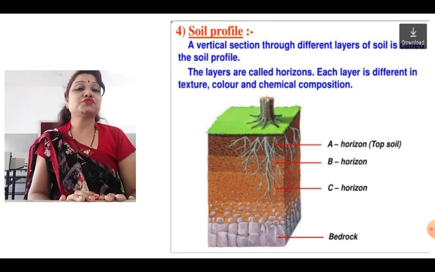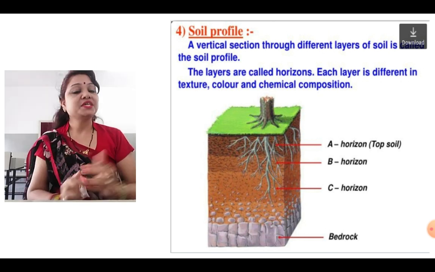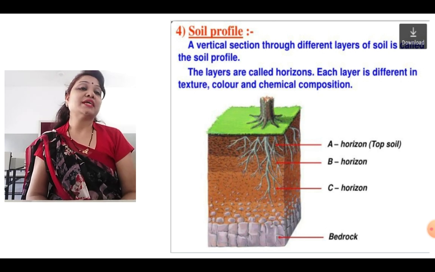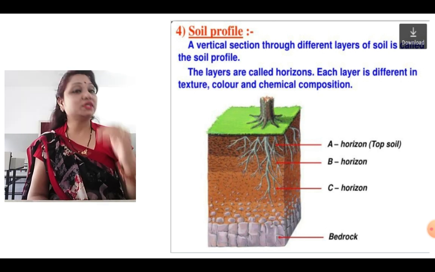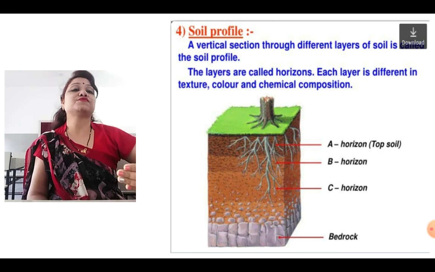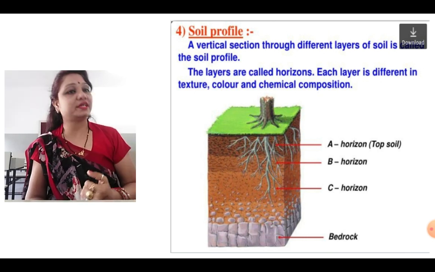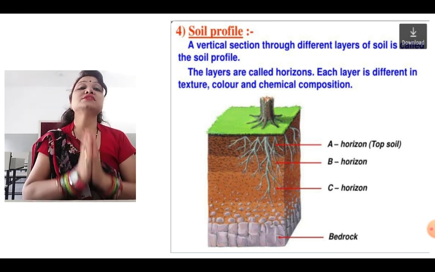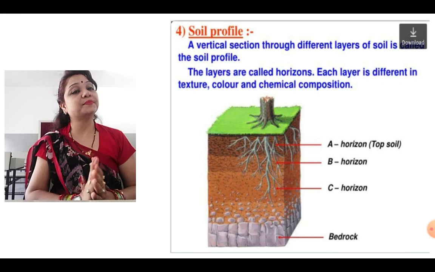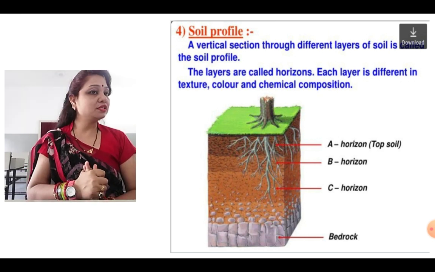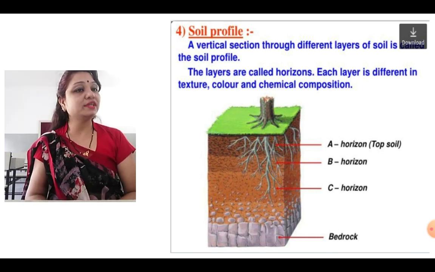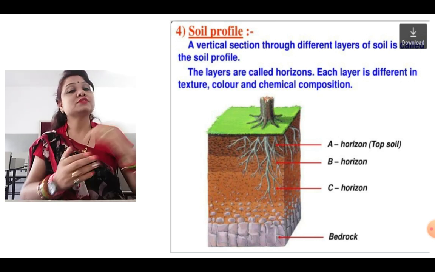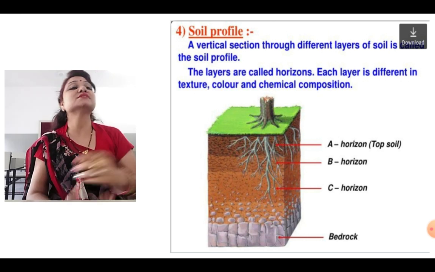Now the next thing we discuss is soil profile. This is the picture of a vertical section through different layers of soil. That is called soil profile. The vertical section through different layers of soil is known as soil profile. These layers are also called horizons. Each layer is different in texture, color and chemical composition. As you can see in the picture, A horizon, that is topsoil, then B horizon, C horizon and then the bedrock. So they all have different properties. We'll discuss them in detail.